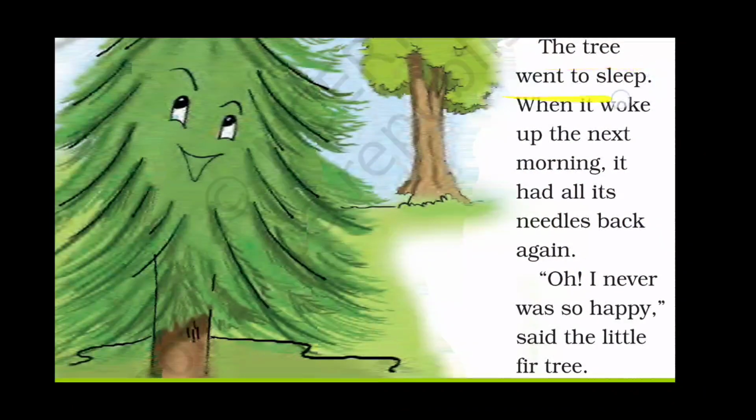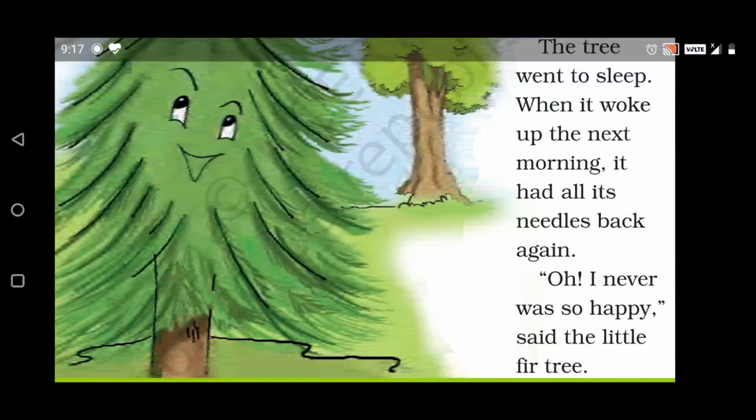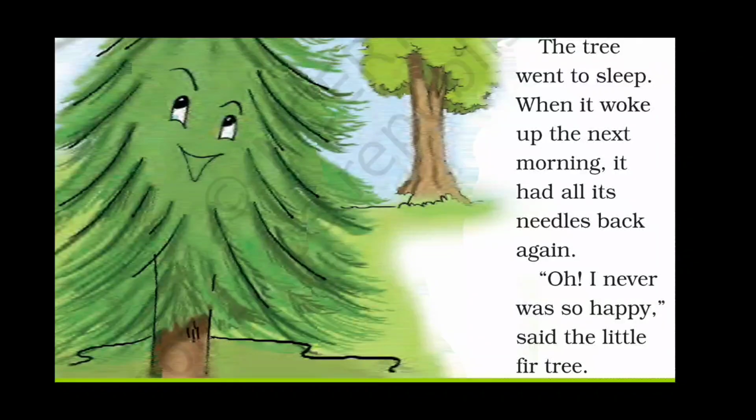The tree went to sleep. When it woke up next morning, it had all its needles back again. "Oh, I never was so happy," said the little fir tree. So now his fourth wish was to have same old needle-like leaves. This wish was fulfilled by the magic tricks again. And the tree became happy. The tree realized that his actual needle-like leaves are the best.